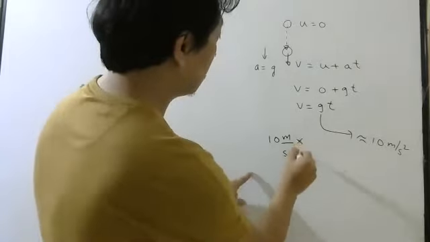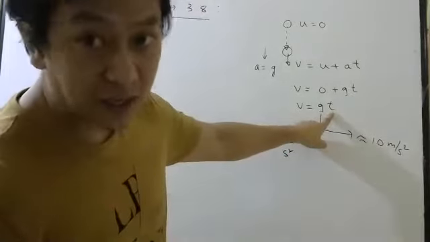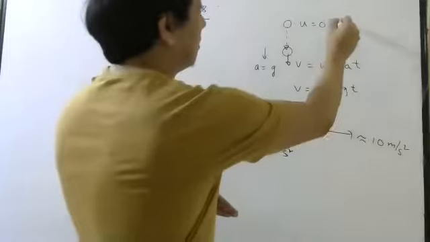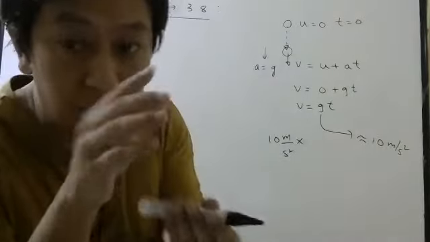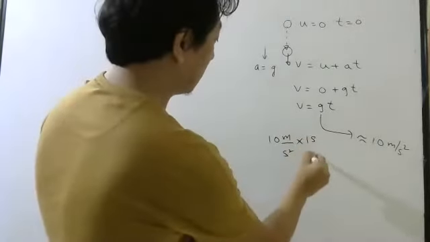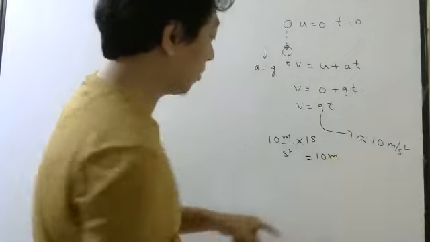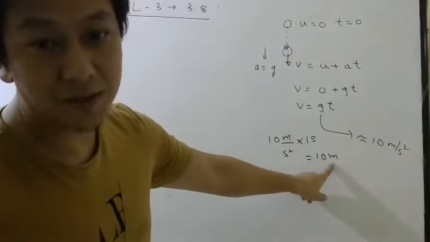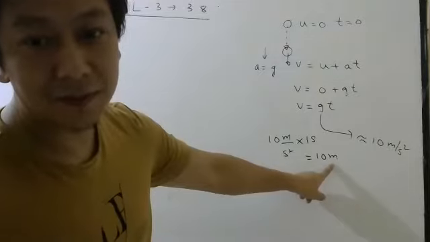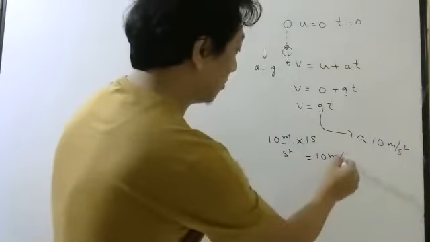Correct? So when time is equal to 1 second after the start, here time is 0. After you drop, after 1 second, what will be velocity? Put 1 second here: 10. What will be the unit? Meter per second or meter per second square? Meter per second, because it is velocity.